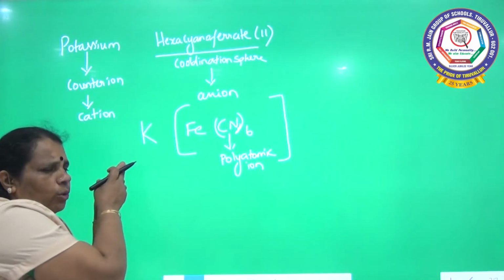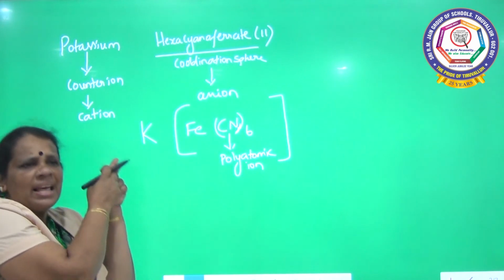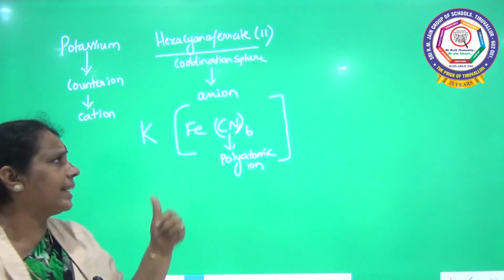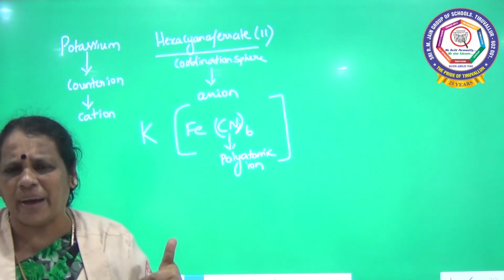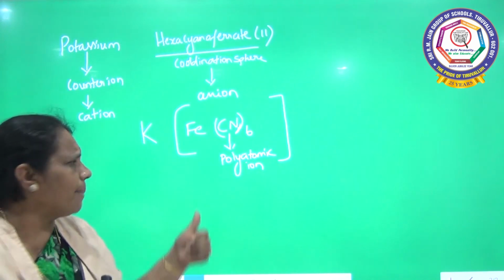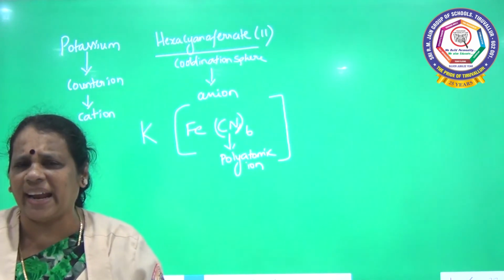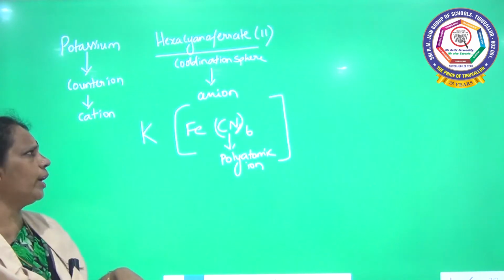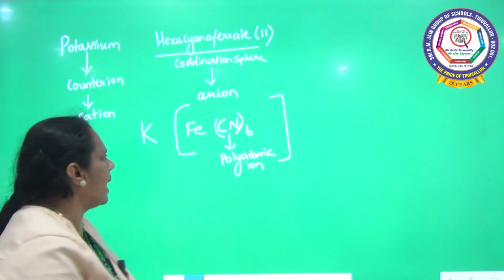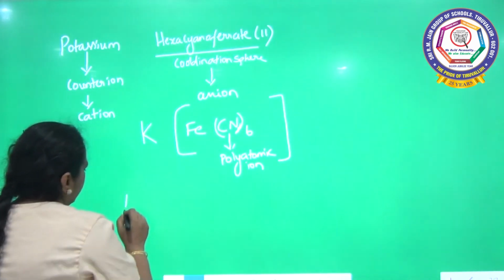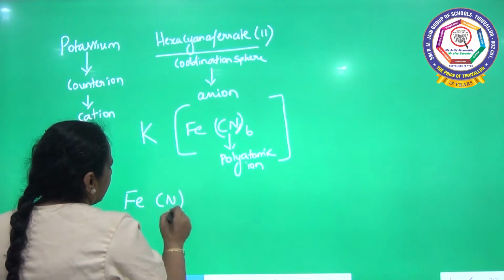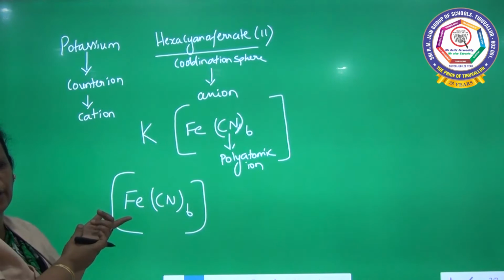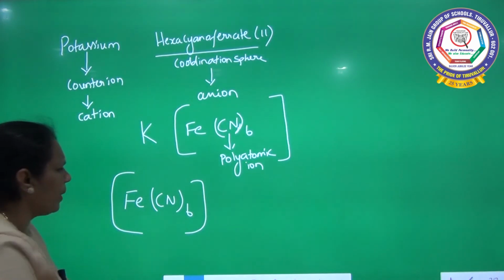So I have written the counter ion outside, which is potassium, a cation. Inside the coordination sphere I have written 2 species. One is the central metal ion, iron, accompanied by 6 cyanogen. Cyanogen is a polyatomic ion, so it should be indicated in parenthesis. There are totally 6 cyanogen. Now we are going to find out the charge. For example, if you take this Fe(CN)6, for this I don't know the charge. I am going to find out the charge for this. I don't know the charge, so I am assuming it as X.